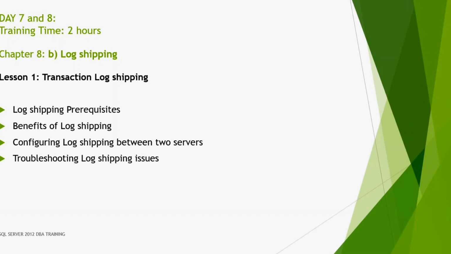Configuration plus troubleshooting: what are the common issues in these three high availability features, we need to learn. Because whatever troubleshooting I have done, the common issue will be disk space on both the servers. Primary will have more space but secondary will not. Then we will face challenges. How will you manage that space? How will you shrink the database?